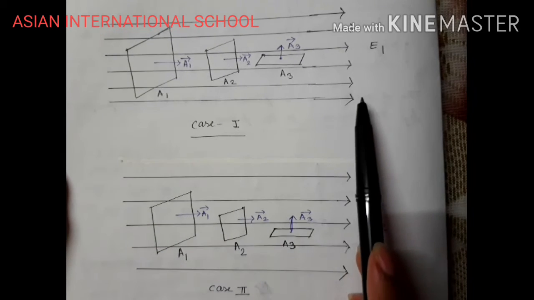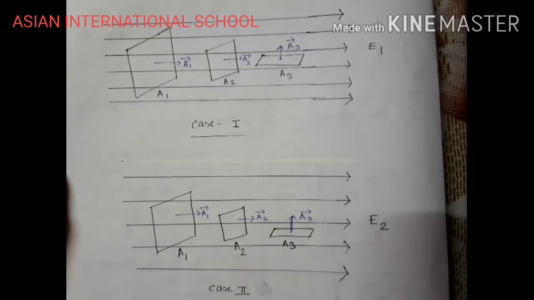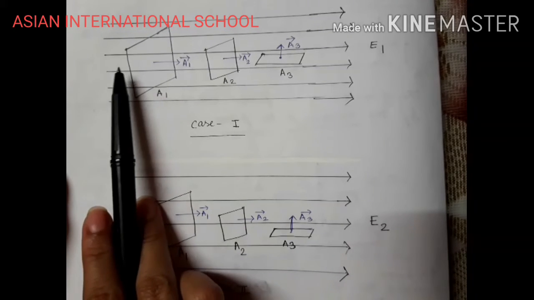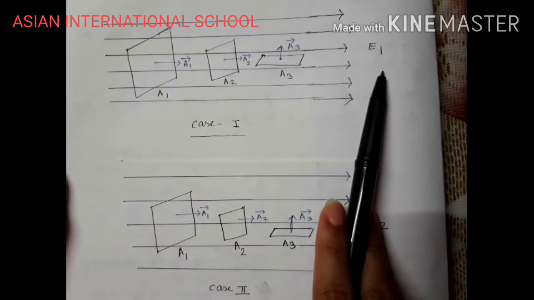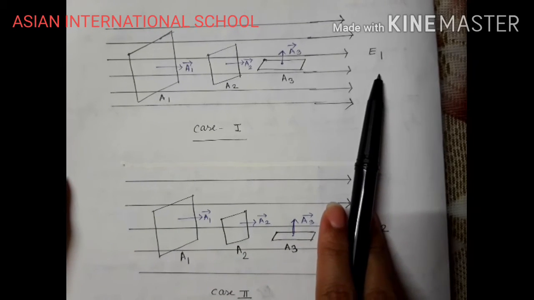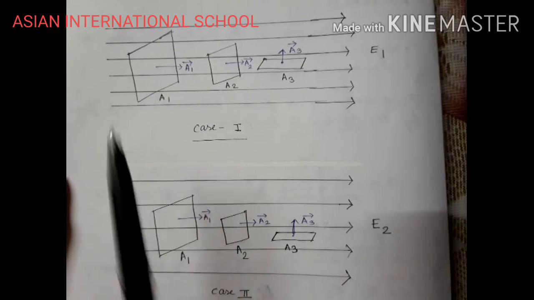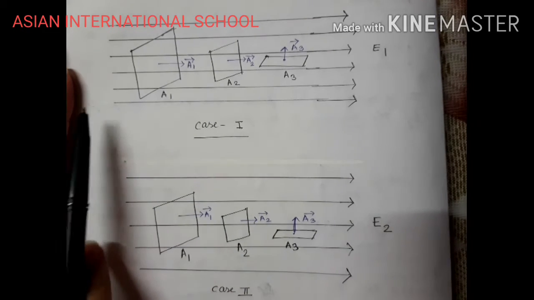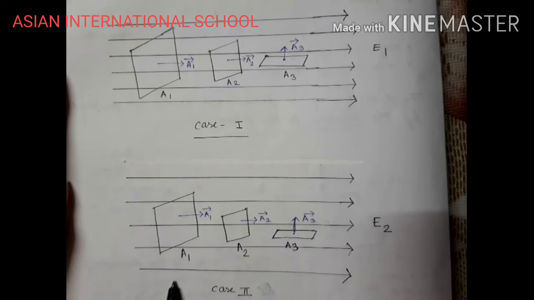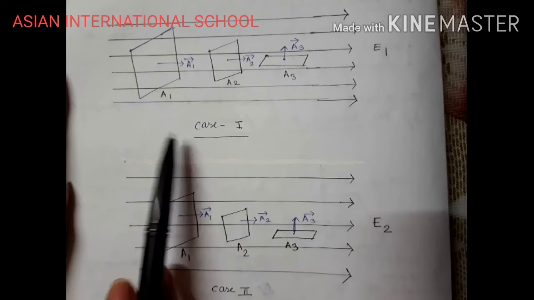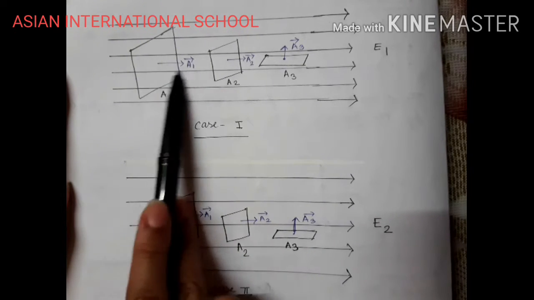So when we are keeping them in an electric field, what is happening? Electric field lines are passing through a particular area. Now if you see both diagrams, in case 1 you can see that more electric field lines are passing.